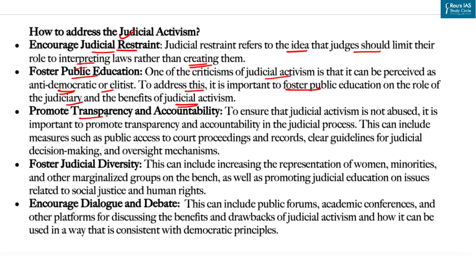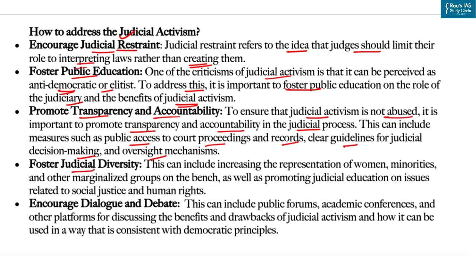Another way is to promote transparency and accountability. To ensure that judicial activism is not abused, it is important to promote transparency and accountability in the judicial process. This can include measures such as public access to court proceedings and records, clear guidelines for judicial decision making, and oversight mechanisms to ensure that judges are held accountable for their actions.